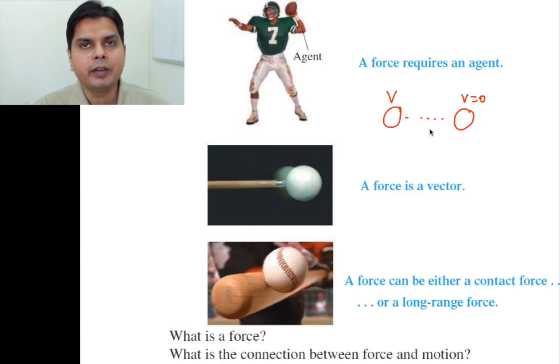Based upon this theory, Aristotle also propounded that since each and every body tries to come to rest, this position of rest is some sort of preferred position of every body of the universe. He called it the natural state of a body. You keep a body in motion anywhere, ultimately it will come to rest, and this rest position is the preferred or natural position of an object. This theory is very much in tune with our common everyday experience. You throw a ball, ultimately it will come to stop.